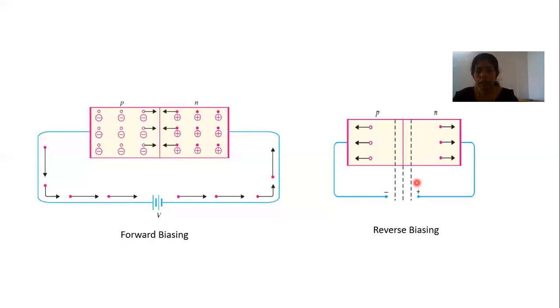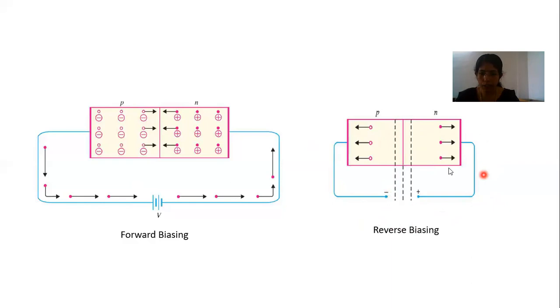But when we apply the voltage or when we connect a battery like this, that means negative terminal to the P type and positive terminal to the N type, what will happen? It is called reverse biased. To apply reverse bias, we have to connect like this, and the potential barrier will increase because the negative terminal will attract the holes to here and the electrons to here. So they will be depleted from the junction. That means here the thickness of the barrier will increase. So no current flows in the circuit.